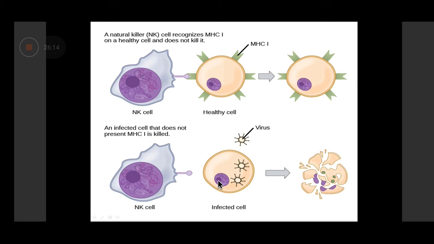So this question you get: NK cell kills which cell? Cell which expresses MHC1 on its surface, or cell which has got a down regulation of MHC1 on its surface? So your answer will be what? Down regulation of MHC1. Okay.